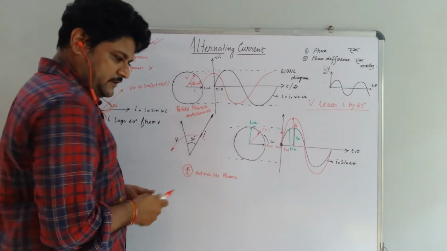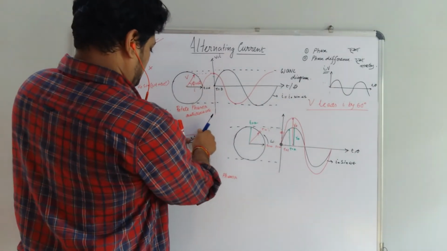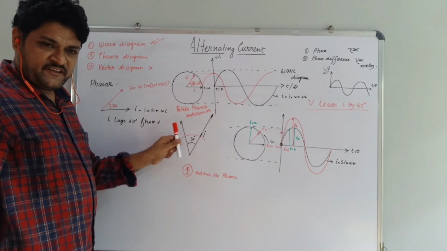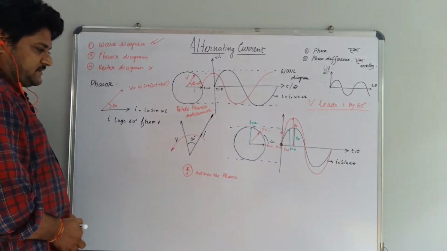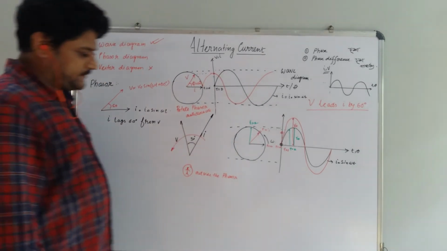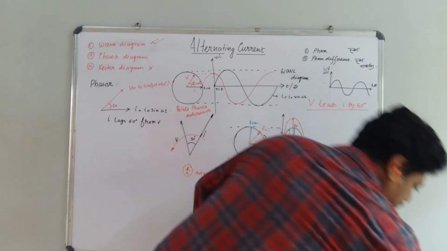So if these two are the phasors, start rotating anticlockwise, and the red one, that is V, meets you first. It means that V is leading in nature with respect to I, or I is lagging in nature with respect to V.